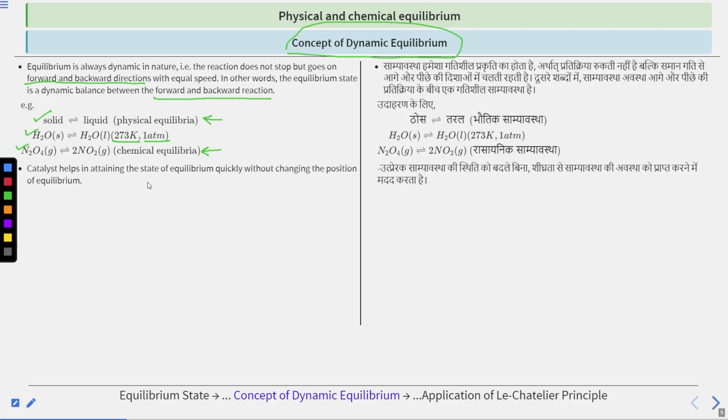A catalyst helps in attaining the state of equilibrium quickly without changing the position of equilibrium. Here we have talked about the catalyst, that it helps in attaining the state of equilibrium quickly without changing the position of equilibrium. So without changing the position, whether forward or backward, the catalyst just helps us attain the equilibrium in a fast way.